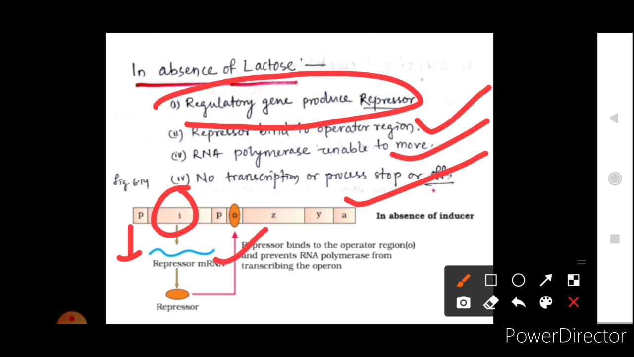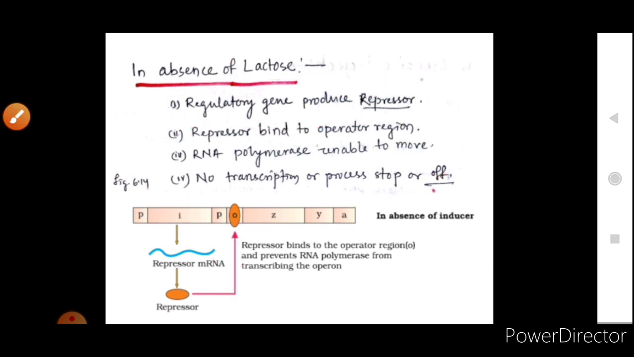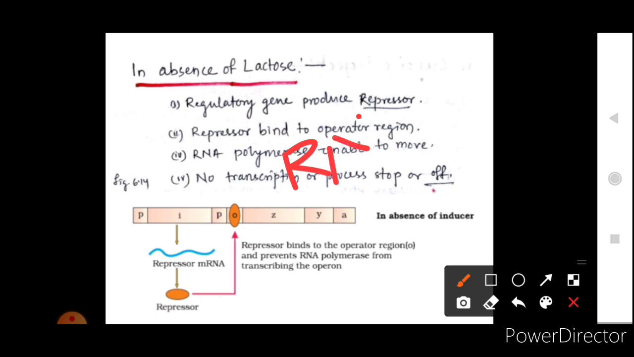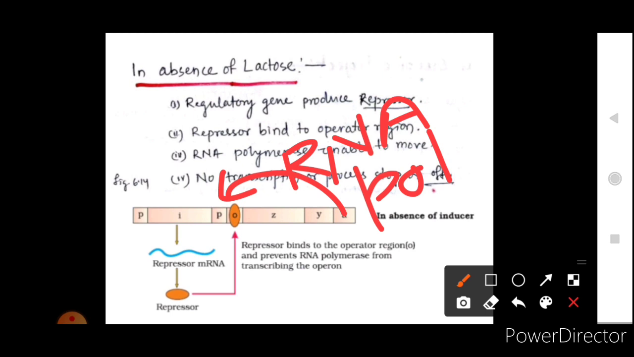Okay, this repressor is binding to the operator region. So RNA polymerase will not be able to bind here at the operator, and when it is not able to bind, the messenger RNA will not be formed for these three genes, and they will not be translated into particular enzymes that are proteins.